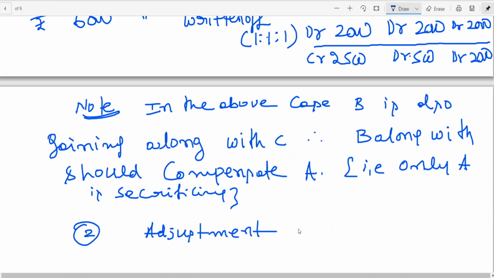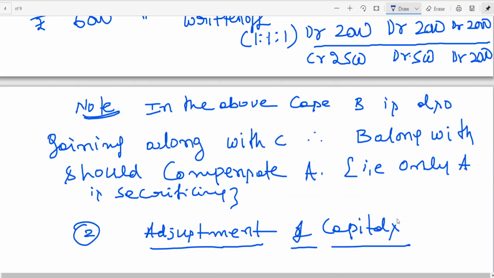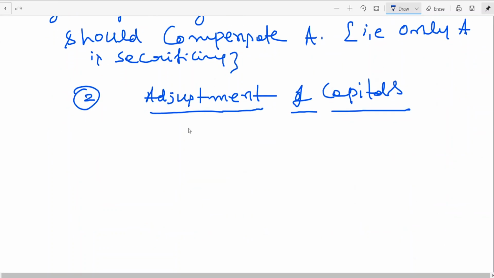Adjustment of capitals. Adjustment of capitals here.